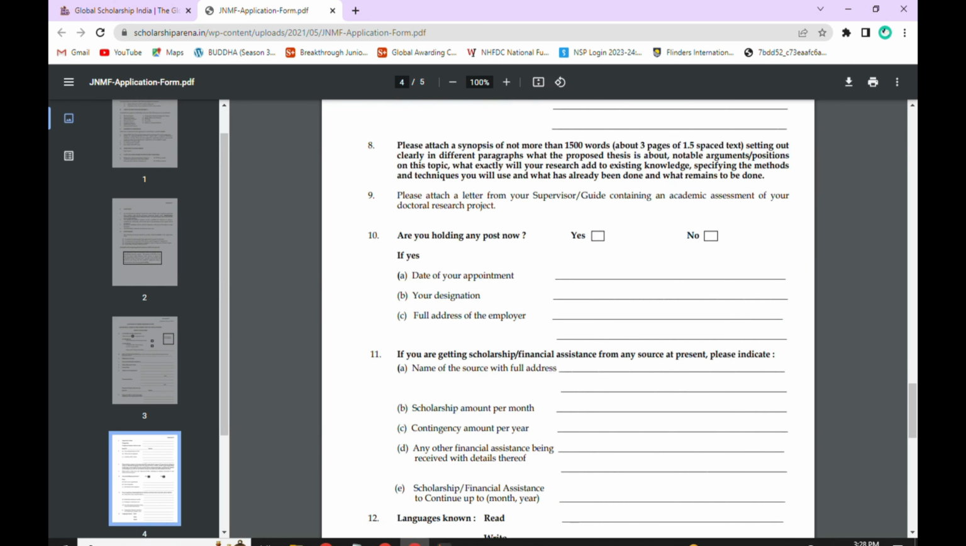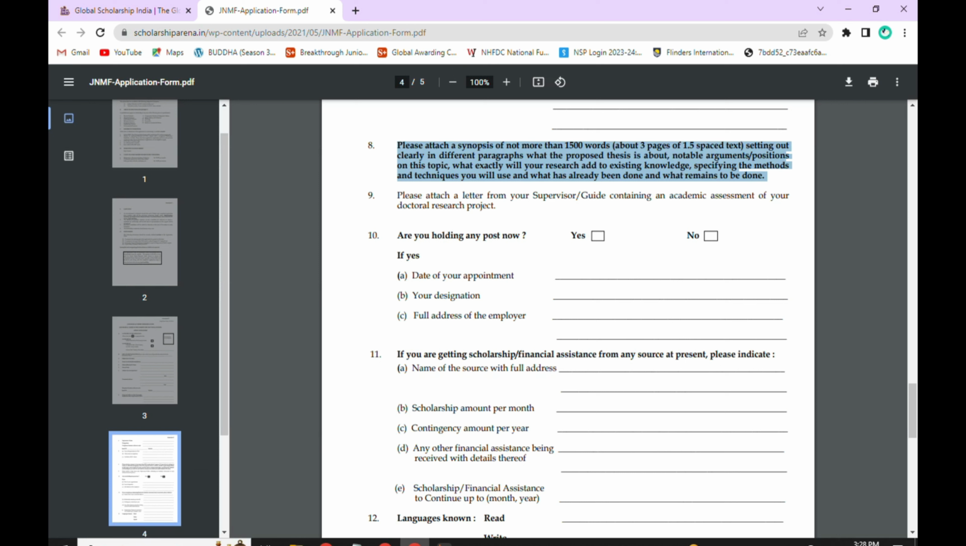Here they are given, please attach a synopsis of not more than 1500 words. What you should mention is what exactly will your research add to existing knowledge, specifying the methods and techniques you will use and what has already been done and what remains to be done.